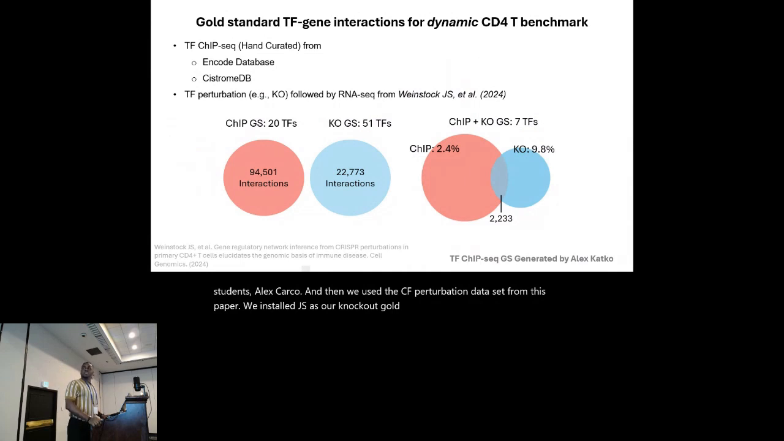And this Venn diagram just shows the number of interactions within each gold standard. And then the number of genes when we combine both gold standards, which the ChIP plus knockout happens to be our most trusted gold standard.